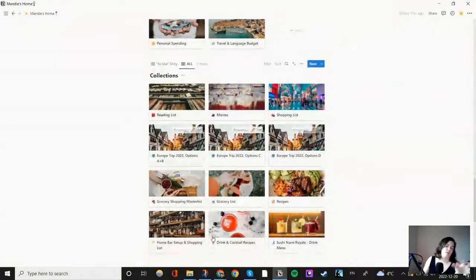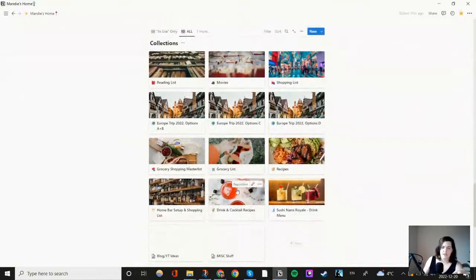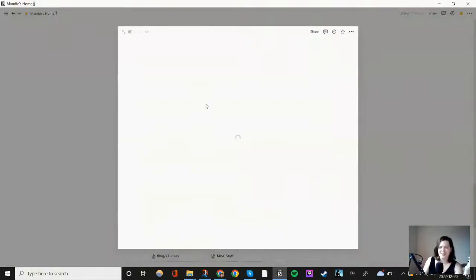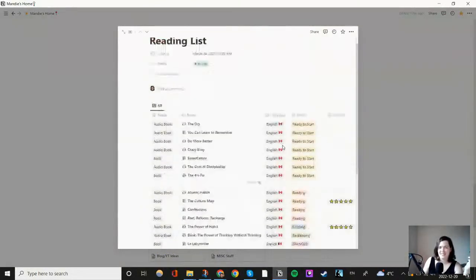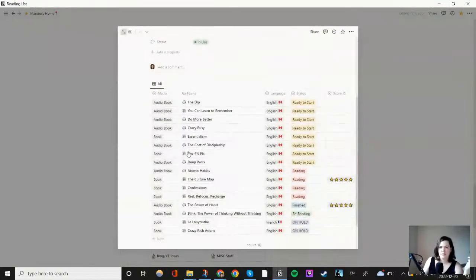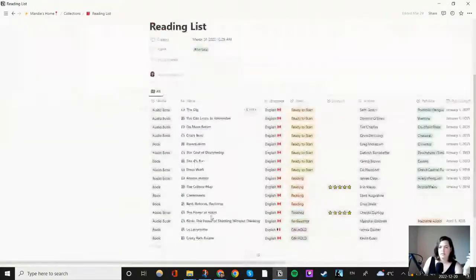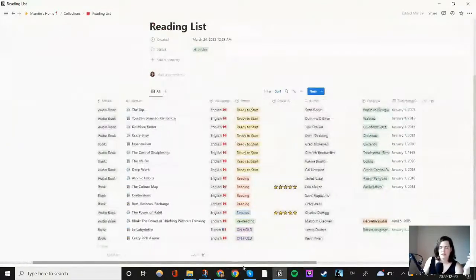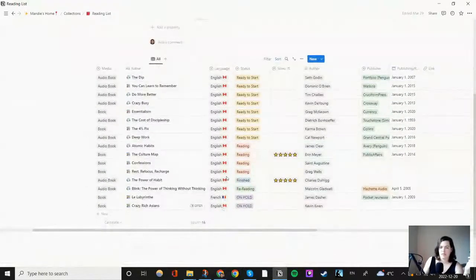These are a million of my different collections. I have a lot of random ones. My reading list here. Let's see. Let's put you in full screen mode here. So these are some books. I have which language they're in, where I'm at, if I've started them.